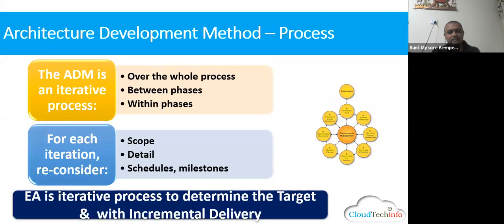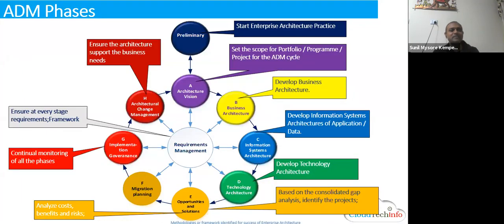Okay, I told you EA is an iterative and incremental process. I told you last week. Now let us analyze the ADM in a much more detailed way. Okay, in the P phase, we're going to start an EA practice. So today I'll be going in depth into what is the necessity to start an EA practice and what are the activities you're going to do.